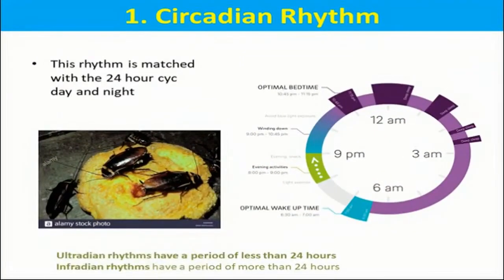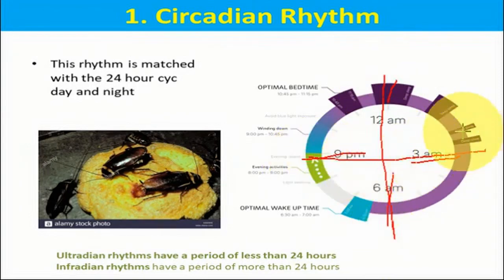The first one is the circadian rhythm. Circadian means a day, 24 hours of the day. So the rhythm is matched with the 24-hour cycle. It is synced with the 24-hour cycle, that is day and night. You can see 12 a.m., 6 a.m., 3 a.m. and 9 p.m. So if you divide into these 4 groups, you will find the activities you can divide within this particular period. And the whole set of activities is repeated as the cycle progresses every day, every 24-hour cycle.